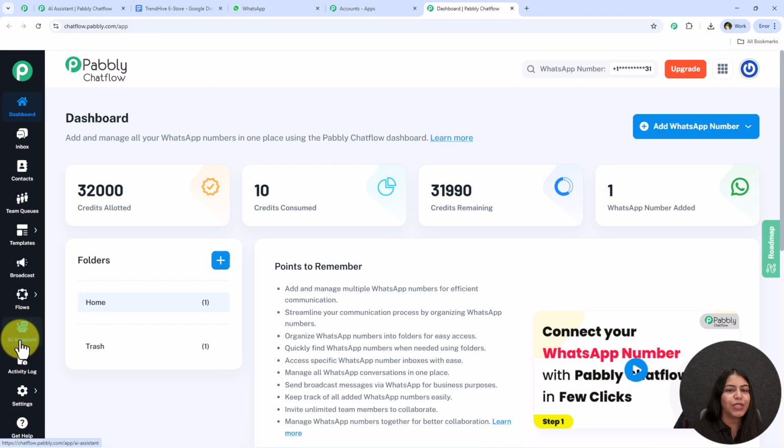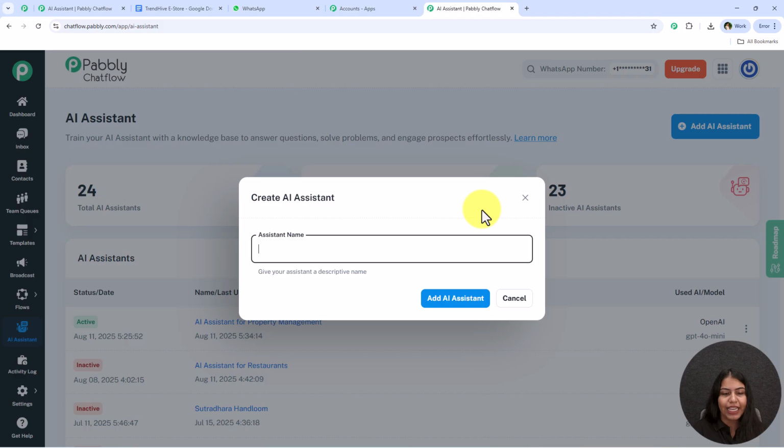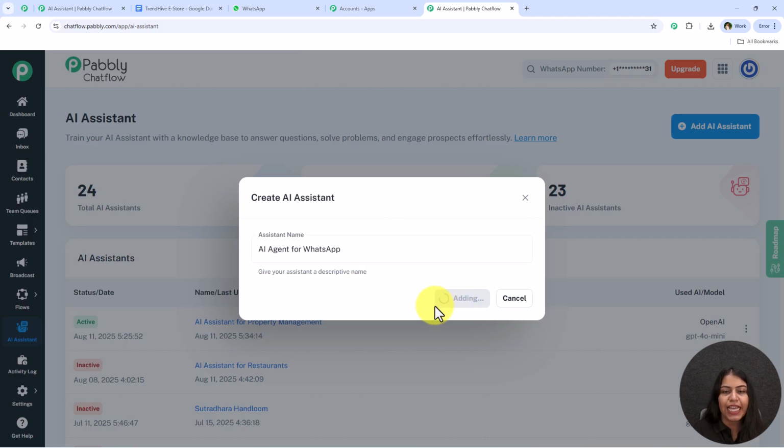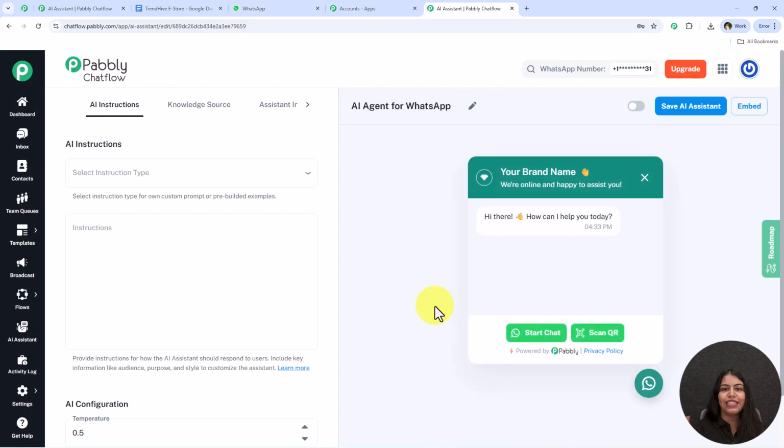I'm just going to go towards this AI assistant feature of Pabbly Chatflow, and over here you're going to see the total AI assistant, the active AI assistant and the inactive AI assistant. So I'm just going to create a new one, so I'm going to go towards this add AI assistant. I'm just going to simply name my AI assistant and click on this add. And now once we click on this add, yes, you can see that a window something like this is opening in front of us. And now it is asking me to select the instruction type.